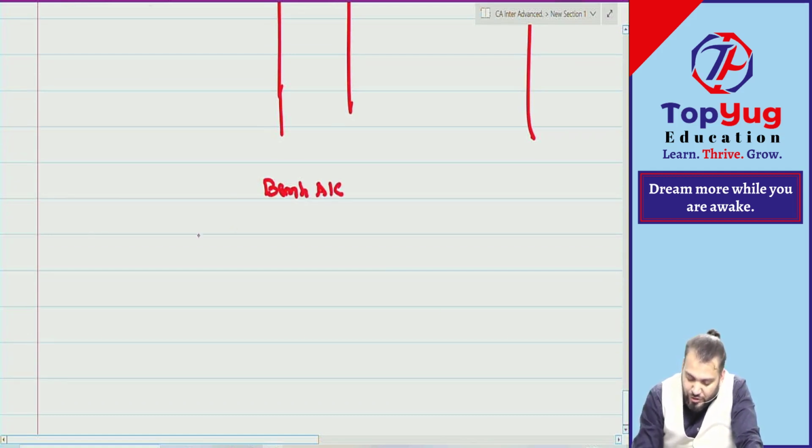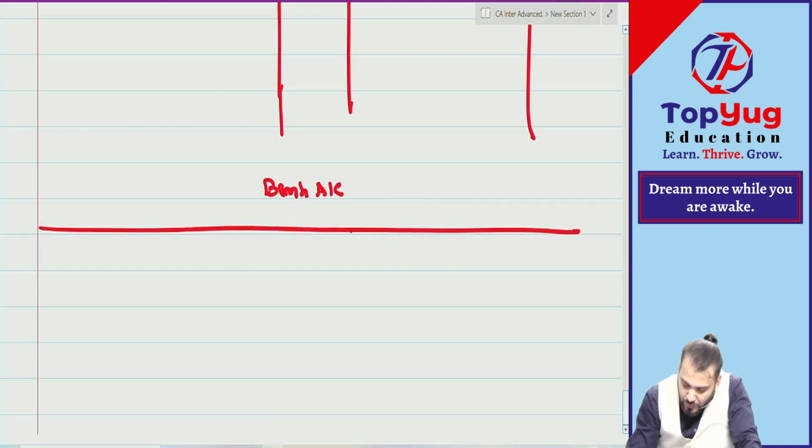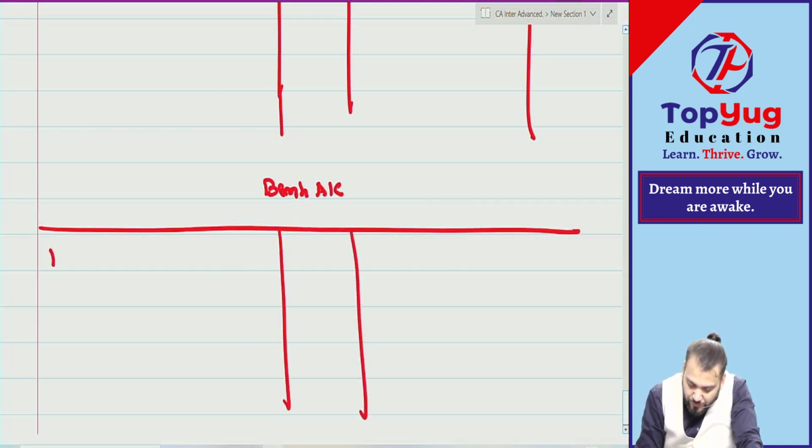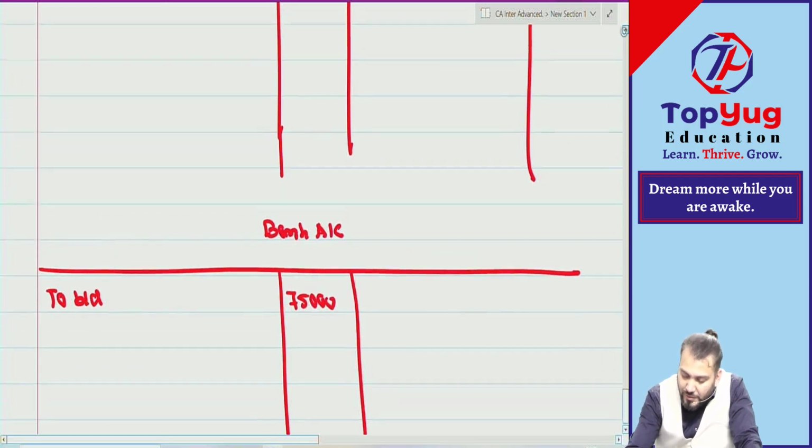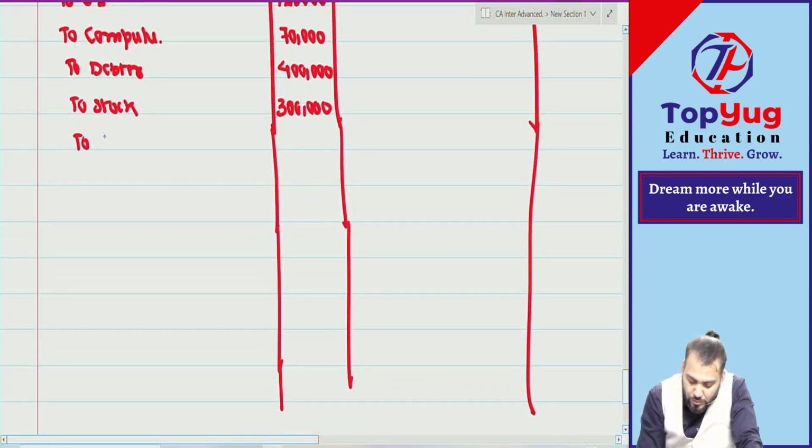Bank account how much? To balance brought down, it is 75,000. Then there is other current asset. Other current asset how much? 22,600.